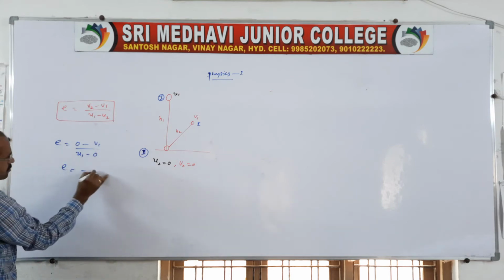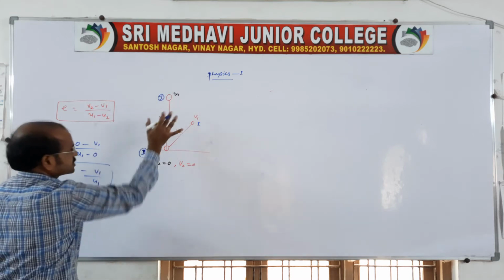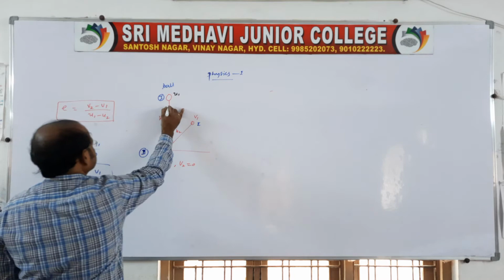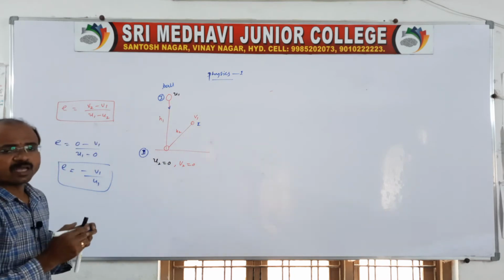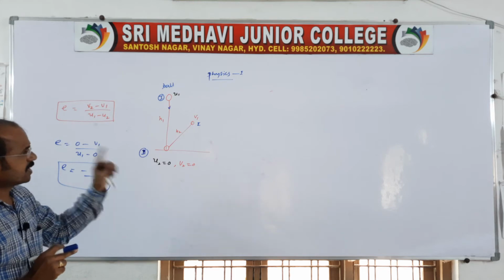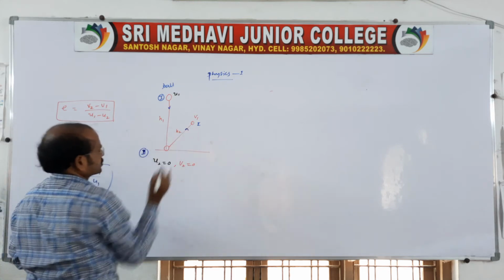So e is equal to minus v1 by u1. This is the coefficient of restitution when the ball is dropped freely from a height h1 onto the floor. The floor is at rest, and after collision the ball bounces through a height h2.